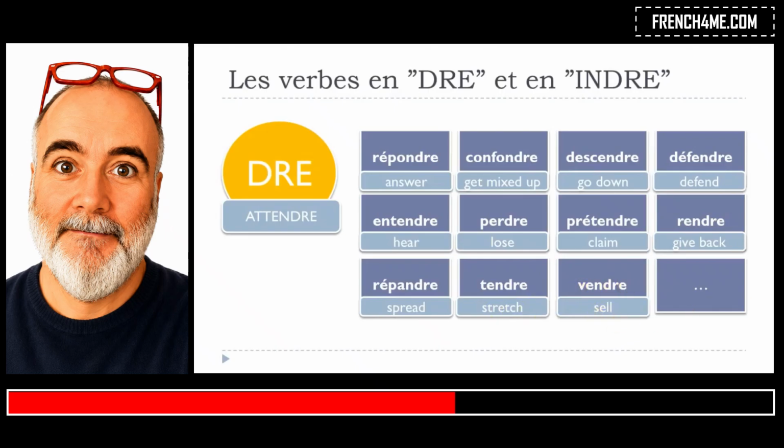These verbs will be conjugated just like attendre was conjugated a few minutes ago.